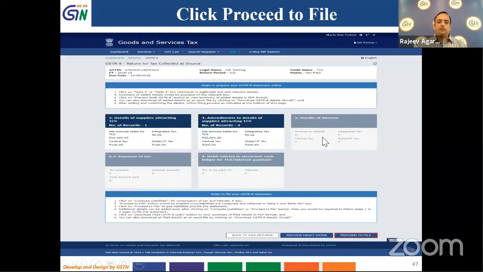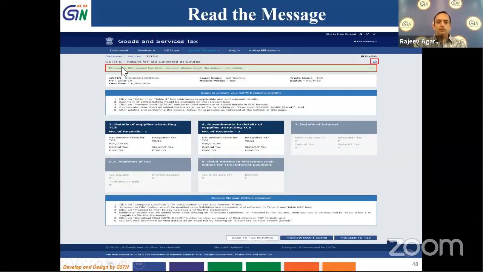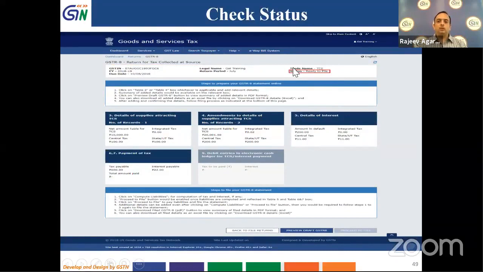Still, these three tiles are disabled. When we click on proceed to file, if you see there is a button here, click to proceed, then a message comes that the proceed to file button is enabled. If you see, the status of the return is shown as not filed, and proceed to status is changed to proceed to file. Further, these two tiles are enabled now.